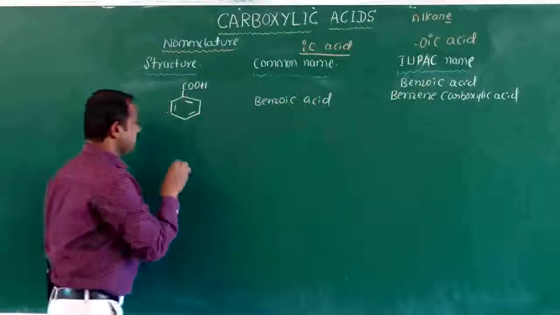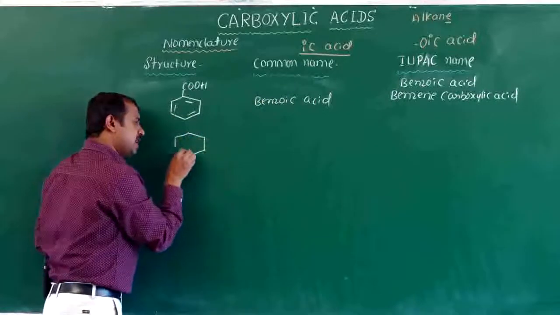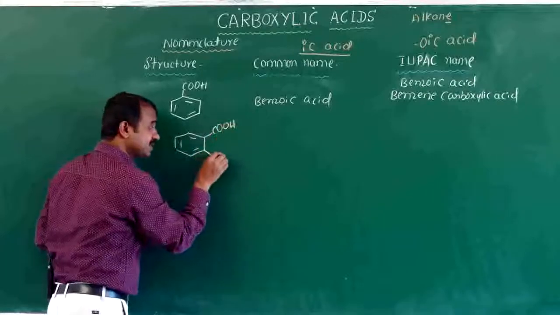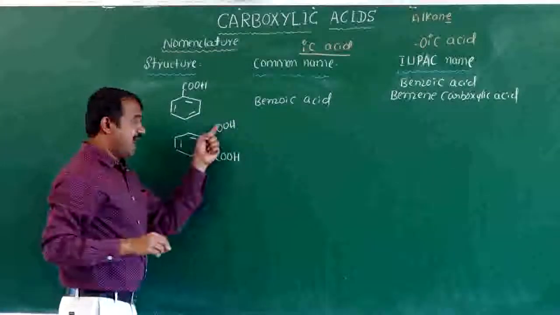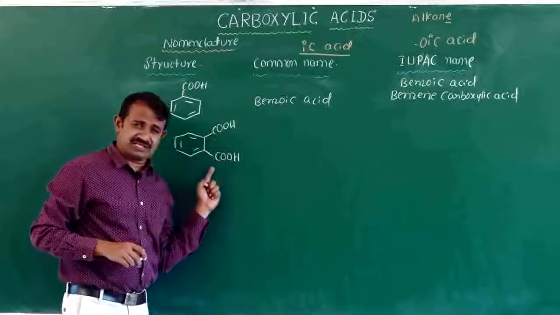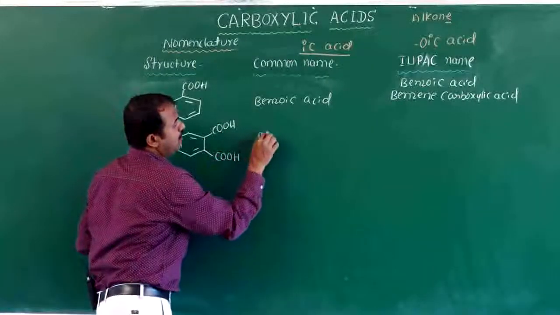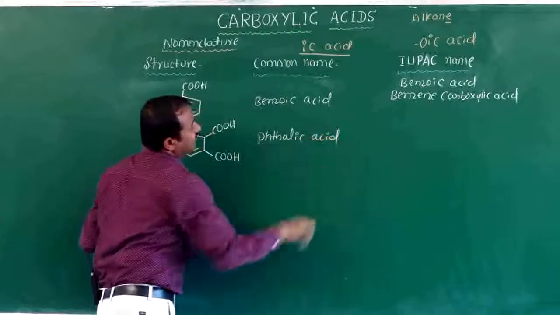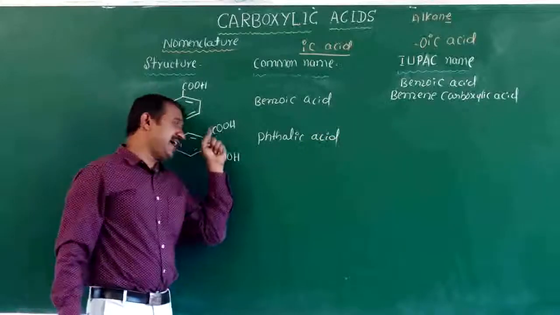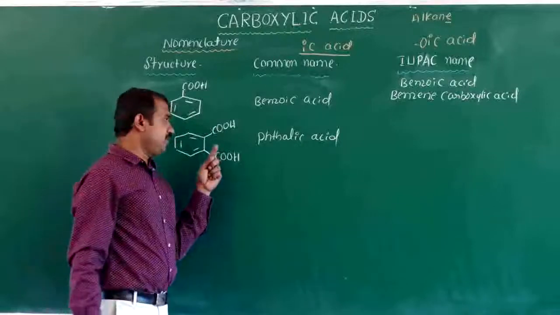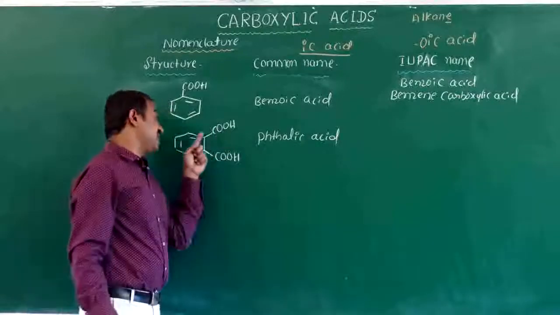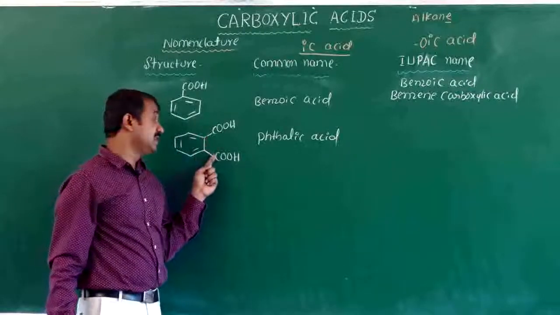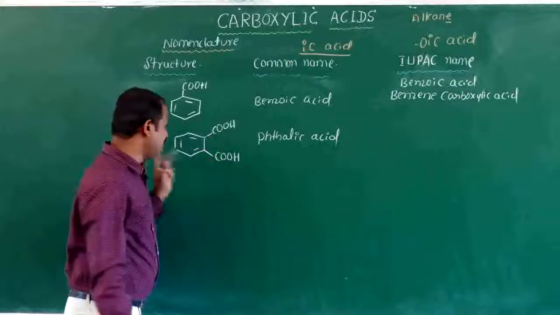Next, if the aromatic compound contains two adjacent carboxylic acids, the common name is phthalic acid. If aldehydes are there, it is phthaldehyde. If amides are there, it is phthalamide. Benzene containing carboxylic acids on adjacent carbons is phthalic acid.